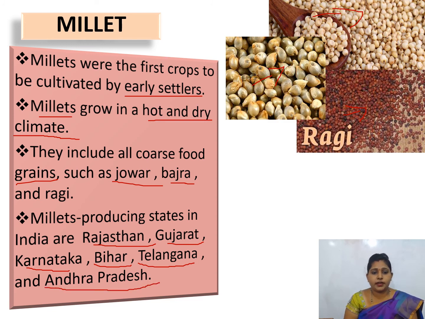Shall we repeat once again the millets? Millets were the first crops to be grown by the early humans. Millets grow in a hot and dry climate, right? Some of the millets are jowar, ragi and bajra. The states where millets are grown are Rajasthan, Gujarat, Karnataka, Bihar, Telangana and Andhra Pradesh.